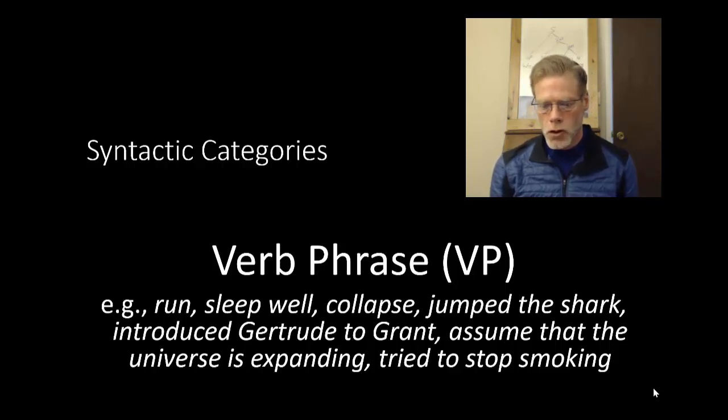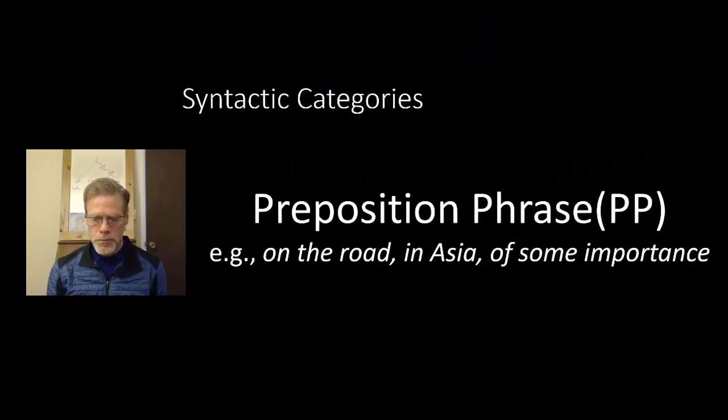We can also get transitive verbs like jumped the shark, or ditransitive verbs like introduced Gertrude to Grant, or sentential verbs like assumed that the universe is expanding, and verb phrase verbs like tried to stop smoking. So again, I can put all of those in the same position. I run, I sleep well, I collapse, I jumped the shark, I introduced Gertrude to Grant, I assumed that the universe is expanding, I tried to stop smoking. So again, there's that substitutability test.